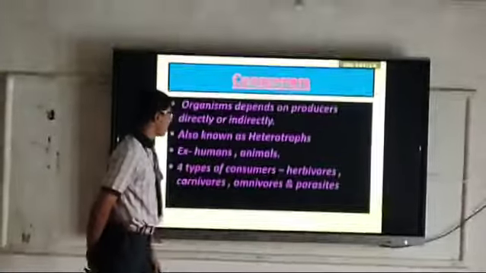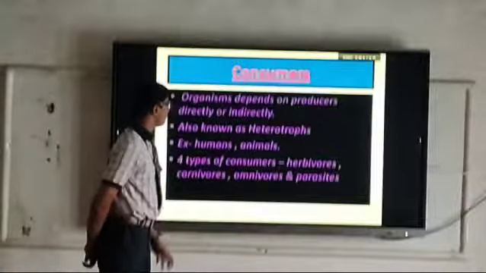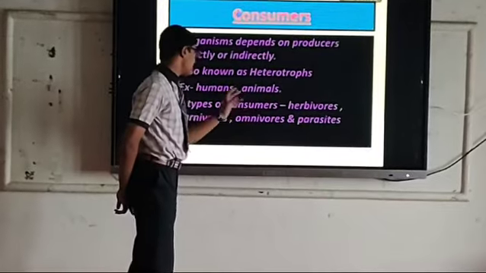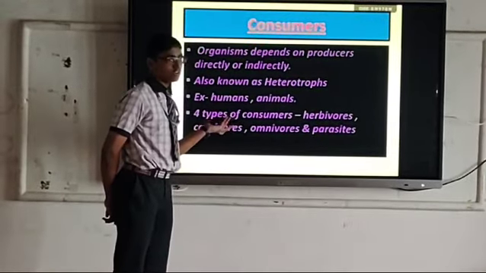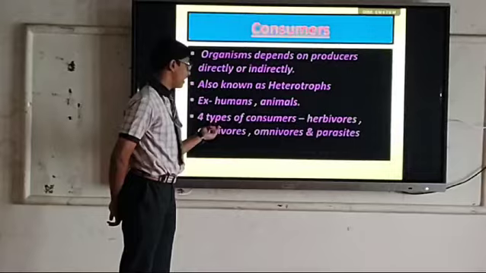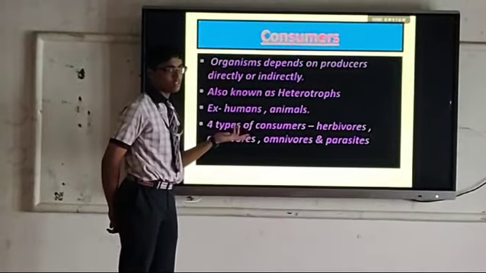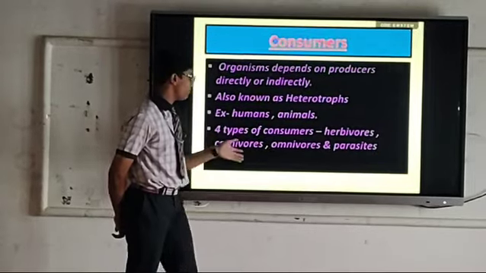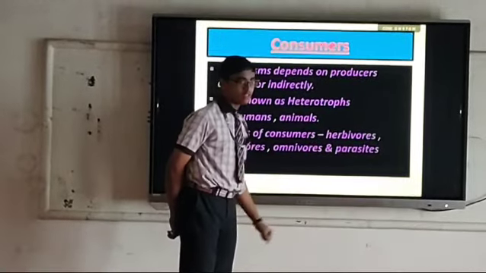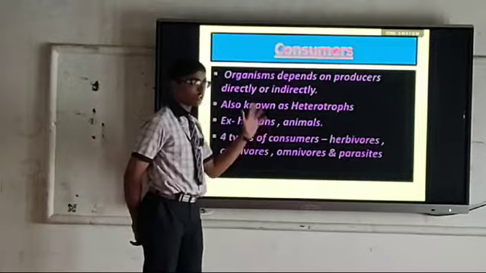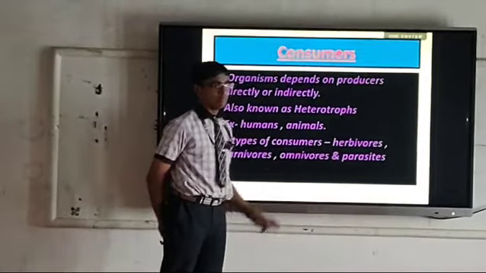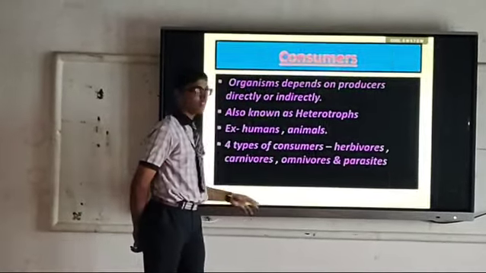And the consumers are even grouped into four types. Herbivorous, who are vegetarian, such as elephant, cow, etc. Carnivorous, who eat only non-veg, you already know, tiger, lion. And omnivorous means who can eat both veg and non-veg. The best example is the human being. And parasite means they acquire food without killing the organism. The best example is the mosquito.